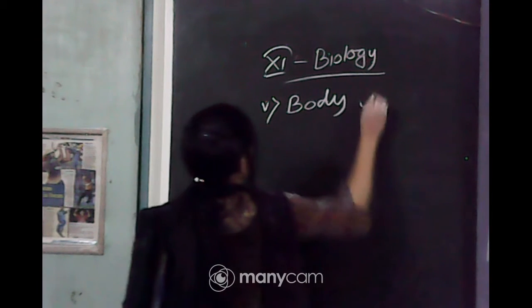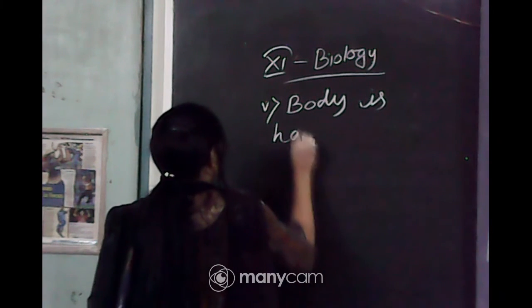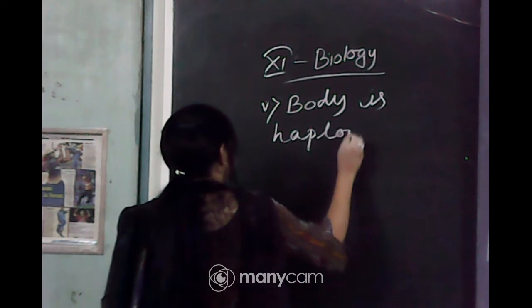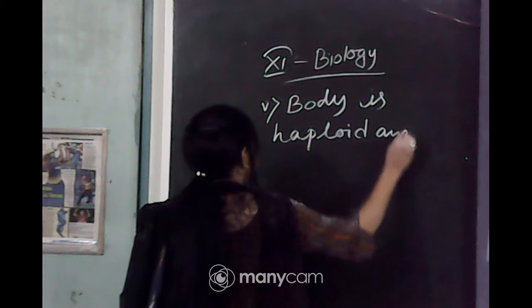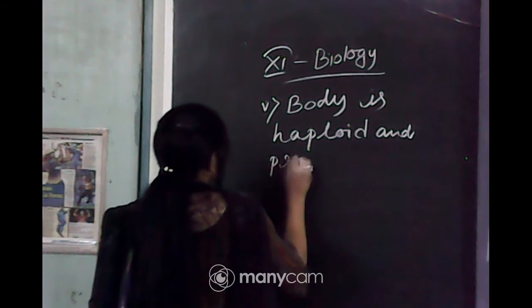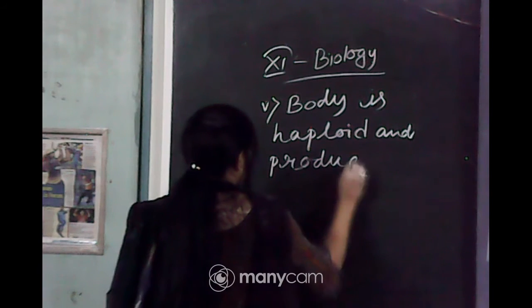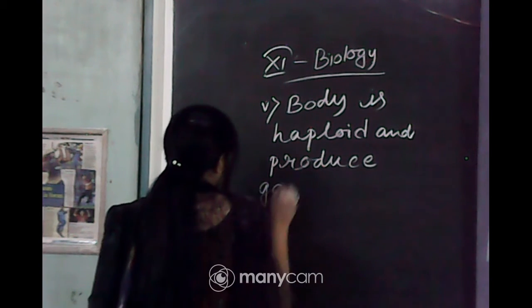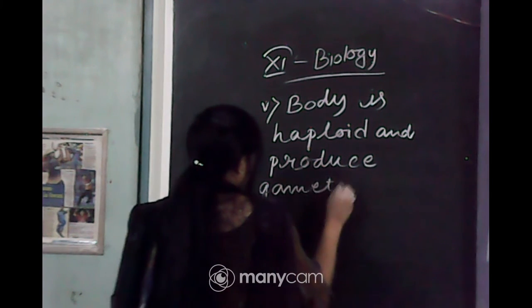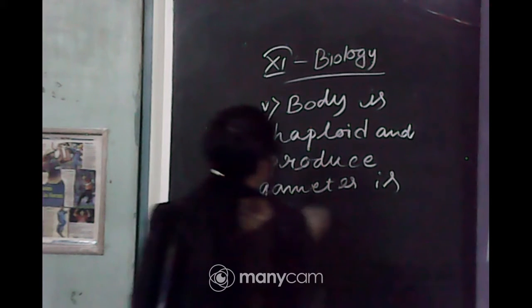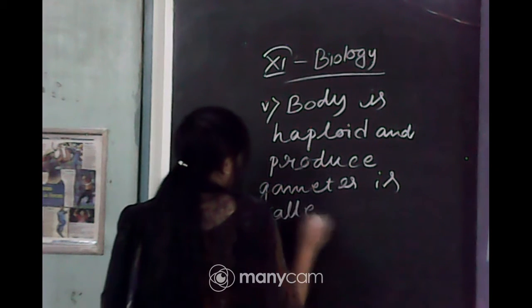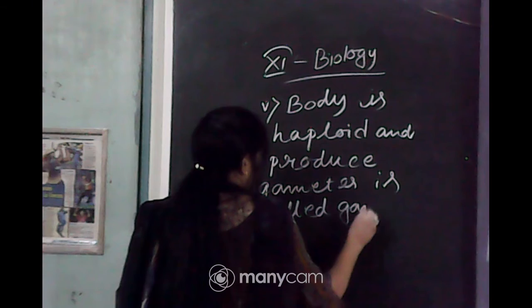Body is haploid and produces gametes, is called gametophyte.